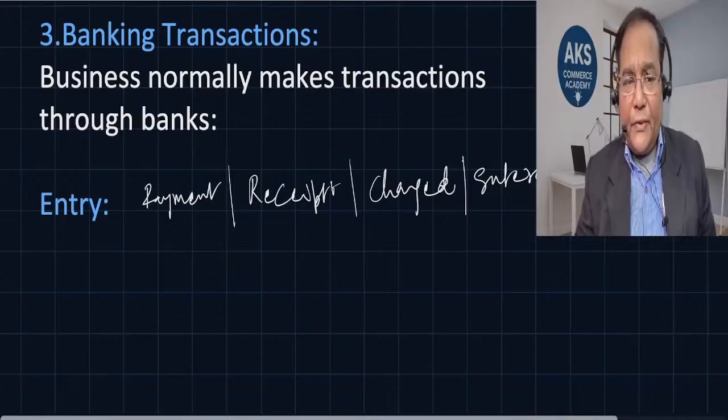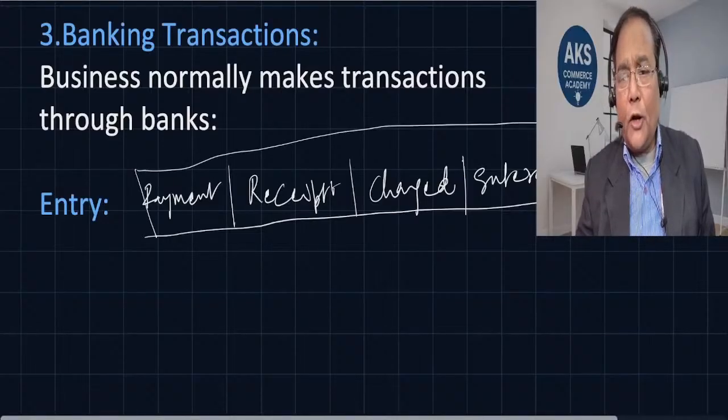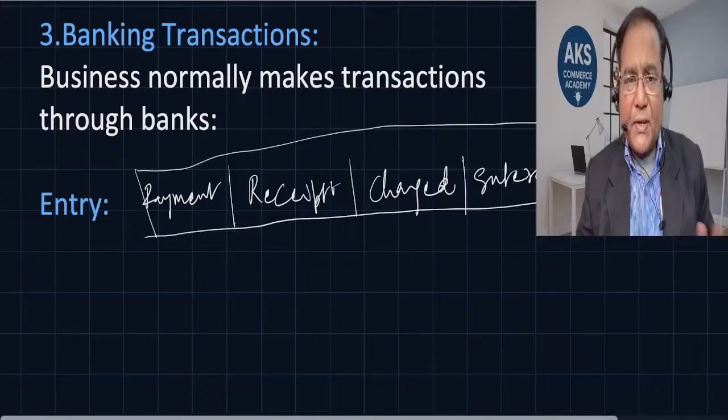The bank does enormous transactions on behalf of or with the customer or account holder. Many entries are made by the bank for various activities, the normal activity of a business or a bank, and accordingly the entries are made. These are the likely nature of transactions done by the bank.